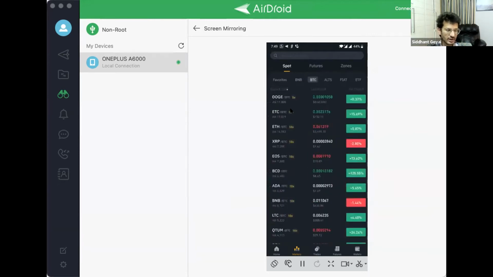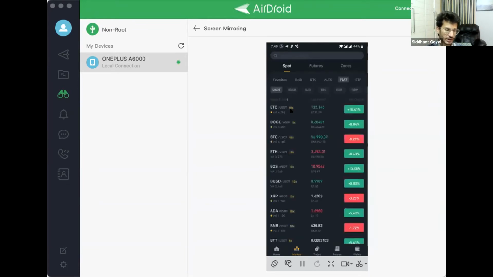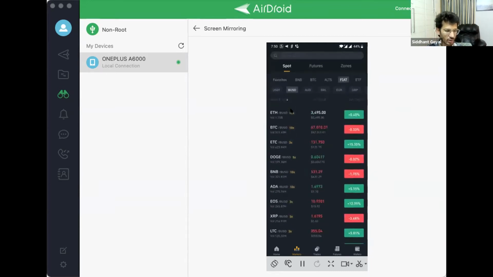If you click on the BTC tab, you will be able to see that all these prices now change to BTC. All these prices are now against BTC. And if you go on to fiat, it will show you USD Tether, or you have the option to change it against a fiat currency. For example, USD Tether is highlighted here. You can even shift to BUSD. So now it's going to show you all the coins against BUSD. So this is how you can see all the coins in fiat currency.